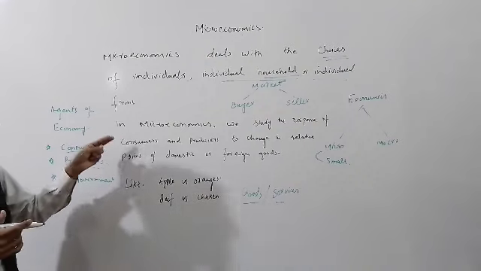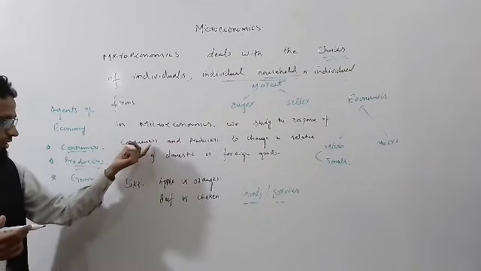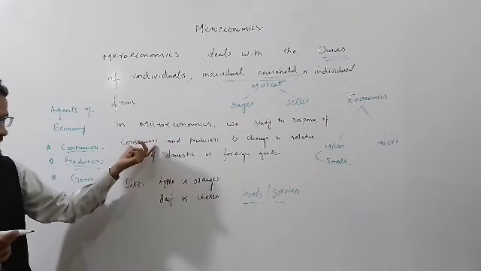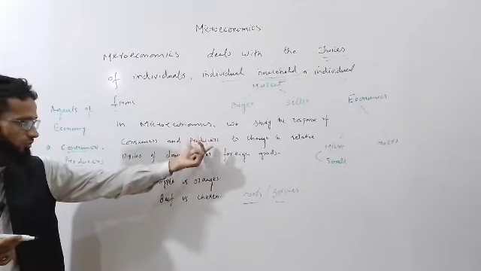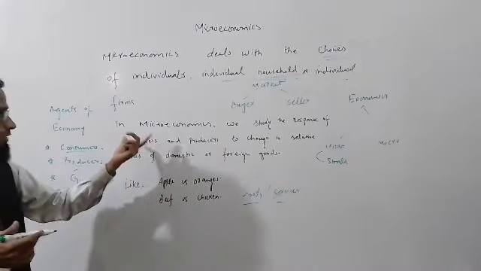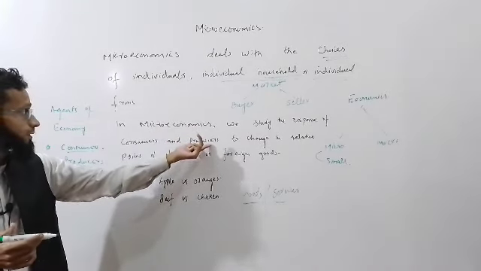Now in microeconomics we study the response of consumers, who are buyers, and producers, who are sellers. Consumers are also households, and producers we also call firms.